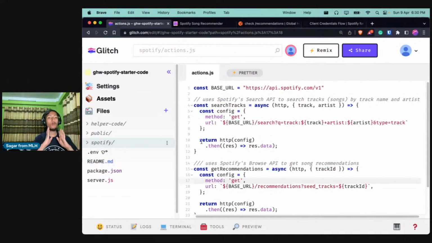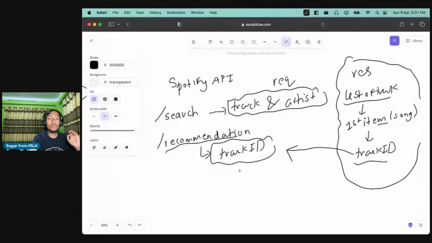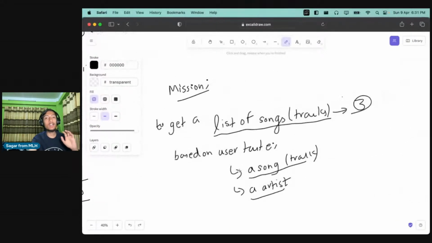So let us quickly recap what we did. Our aim here was to get a list of songs, right? The user will enter a song that they like and an artist that they like, and based on that, we will recommend a list of 3 songs. And for that, we'll use the Spotify Web API. So that was our mission, to recommend a list of 3 songs using the Spotify Web API.